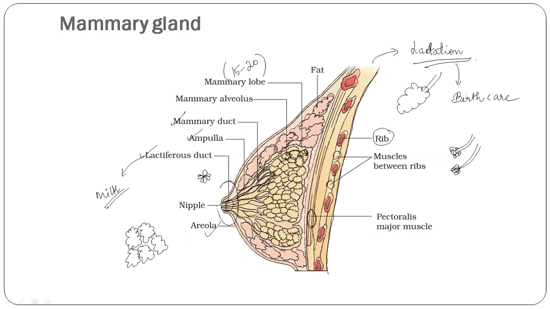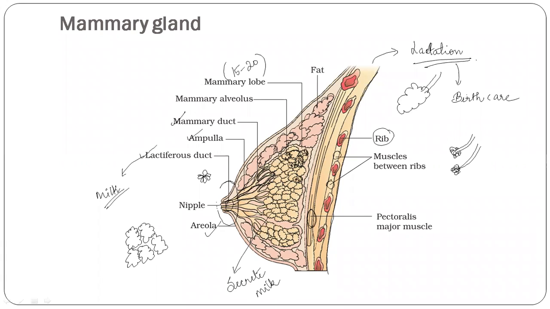The cells of the alveoli secrete milk. What do they secrete? They secrete milk. The mammary alveoli secrete milk, which is stored in cavities inside these alveoli. The milk is stored inside the alveoli.